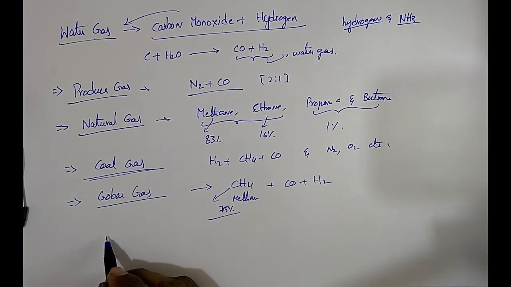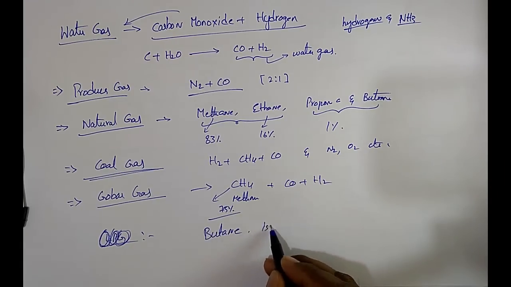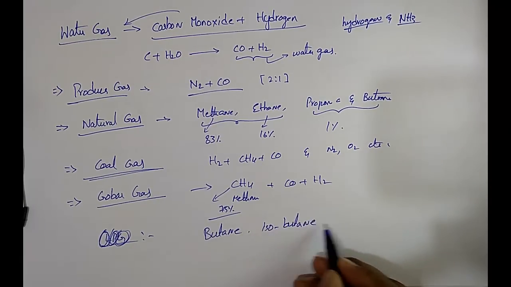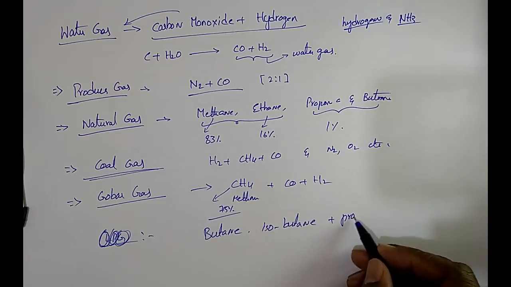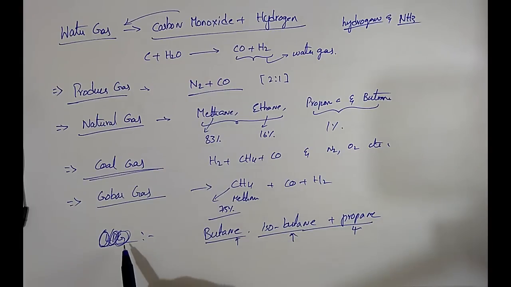And the next one, LPG, that is liquefied petroleum gas. It is a mixture of butane and isobutane, and also a small amount of propane. This LPG is used for domestic purposes for cooking food.